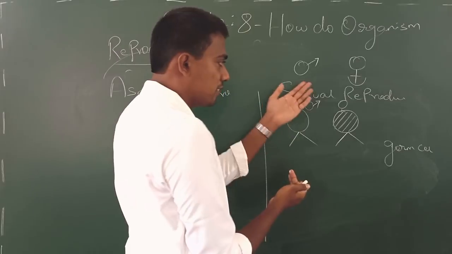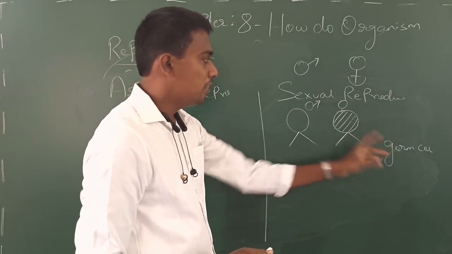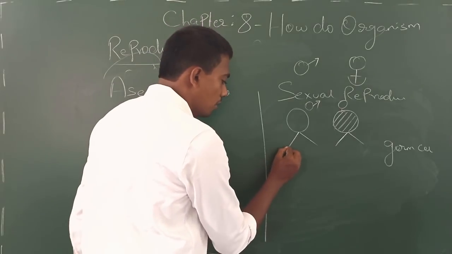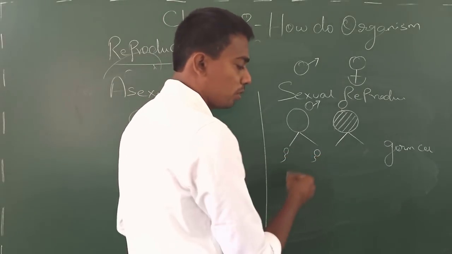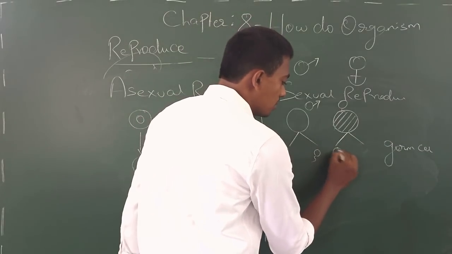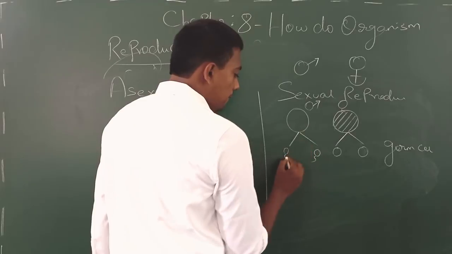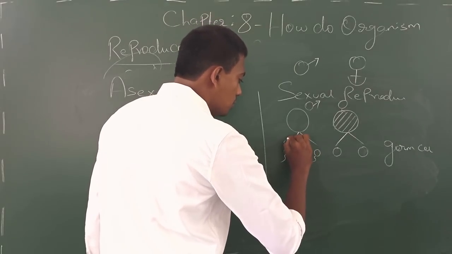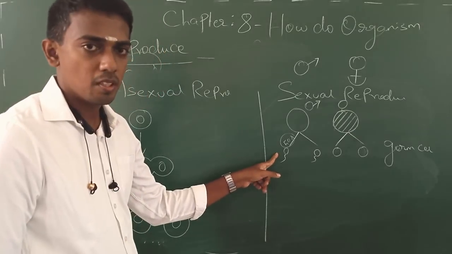So the first step of sexual reproduction is gamete formation. The gametes are the sperm and ova. As this is the male organism, it produces its own sperm cells, and this is the egg cell. And now you see here, 50% of the DNA of this organism goes to this sperm cell.